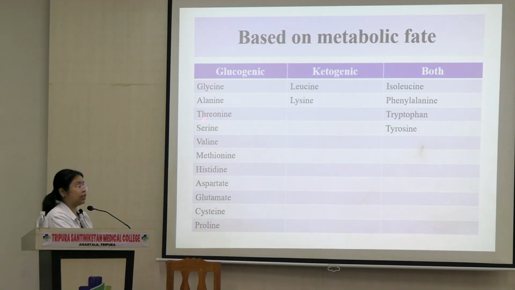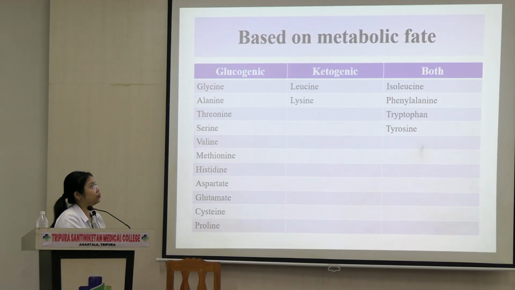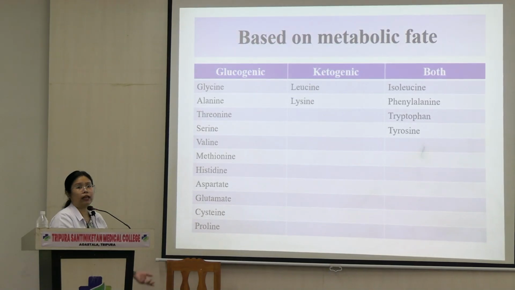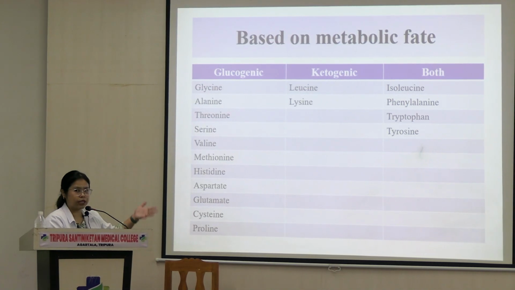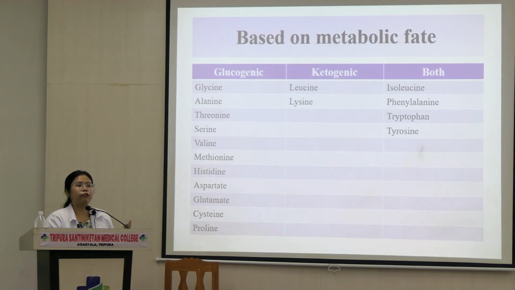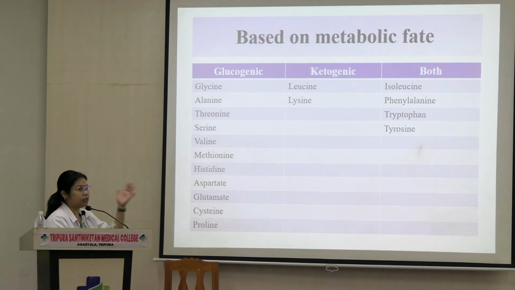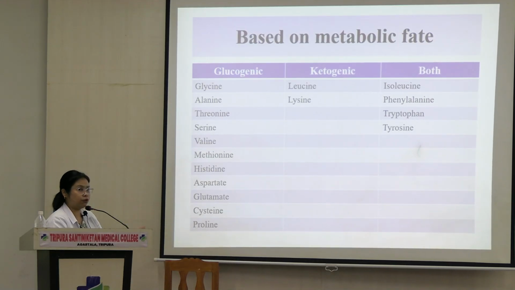So that many we cannot remember, but we can remember these two, right? Ketogenic and this one. There are only four. That is, you can remember PI-double-T, PIT, and these are just two LL, leucine and lysine. All right. So just trying to make it easier for you to remember, because these will be asked. And if you cannot answer these questions, then you cannot pass in Viva. Because you're supposed to know everything. At least the names, they should be on your fingertips.